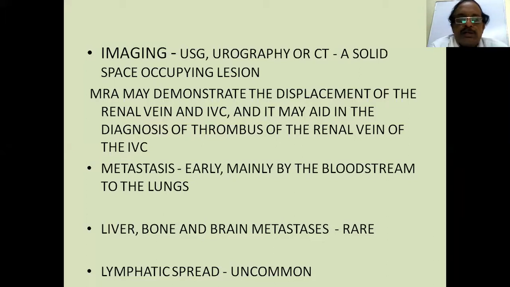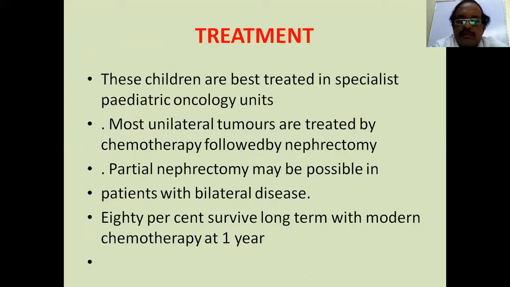All these tumors of the kidney have a tendency to grow into the renal vein and into the vena cava. Adult tumors also grow like that. So you'll have to do this to know the extension. These tumors metastasize early, mainly by bloodstream to the lungs. Liver, bone, and brain metastases are rare. Lymphatic spread is uncommon. So mainly this is a tumor which spreads by bloodstream to the lungs. That's why the prognosis is very bad.